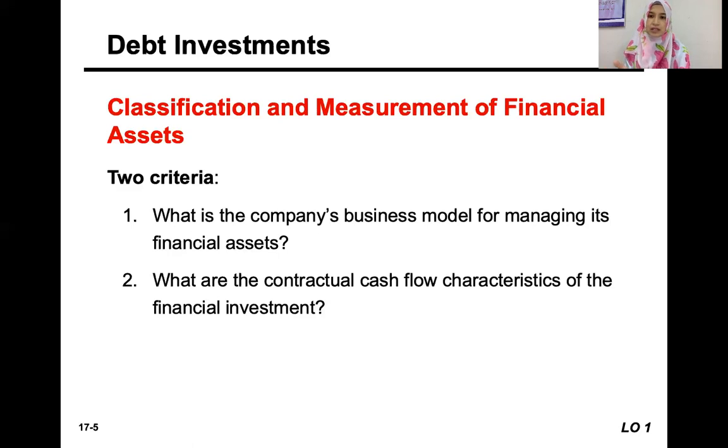Does the business buy the financial asset for the purpose of trading it, or for the purpose of keeping it until the maturity period, let's say for the debt investment? For equity investment, of course, you don't have any maturity date, but for debt investment, yes, you have a maturity date.